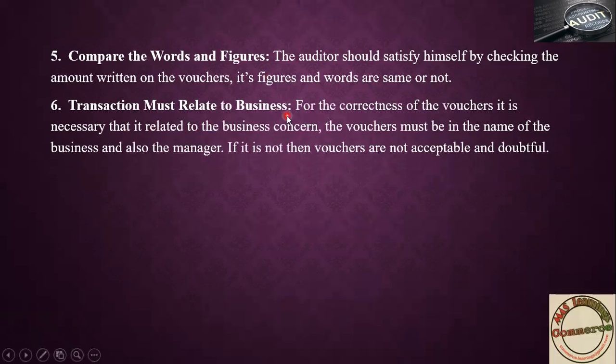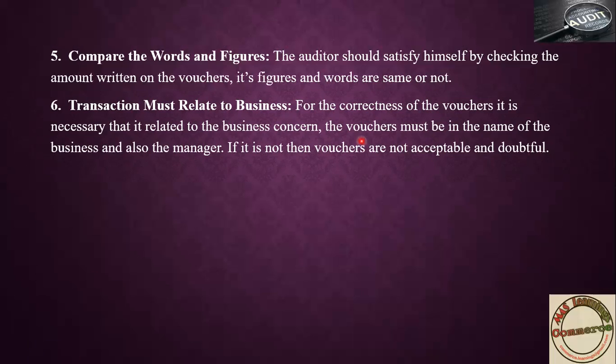Transaction must relate to business. The auditor also has to check whether the documents he has, that is the physical evidence, the voucher, relate to business or not. If it is not, then the vouchers are not acceptable and are doubtful. If it is not, then you have to reject that one. You don't have to accept it. If it is not relating to business, you have to reject it.